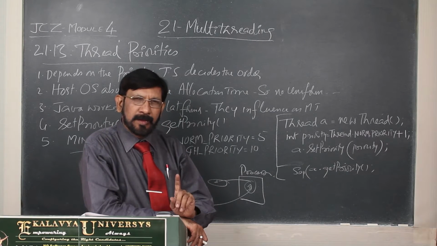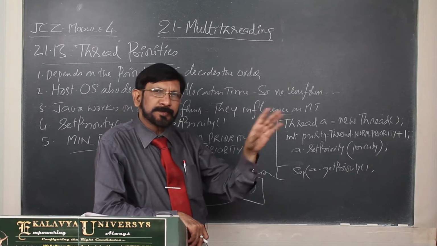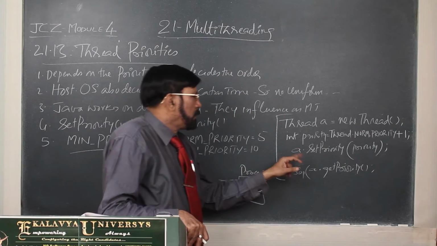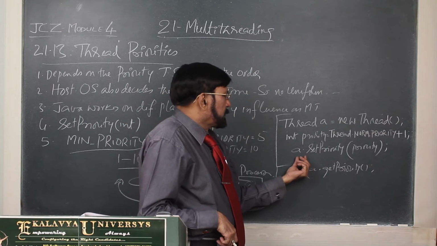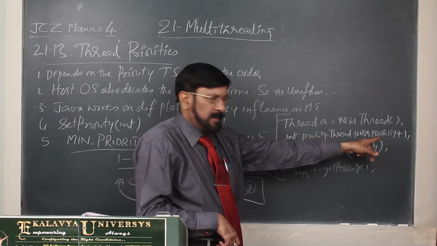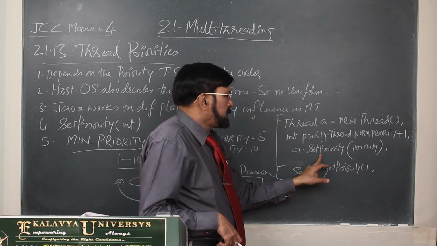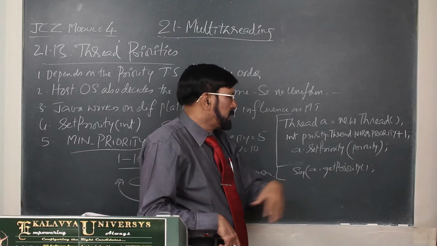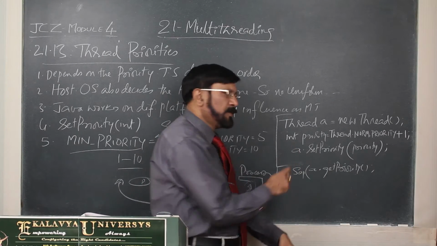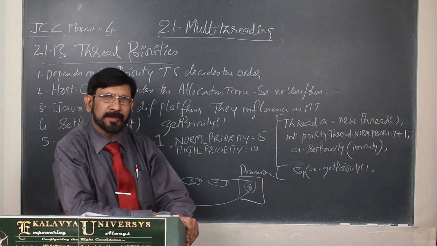That is why it is advisable not to give the highest priorities. Now, you see here the priority is decided: 5 plus 1. Now, A.setPriority, this priority we are giving here. This is the way we can assign priority to a thread.